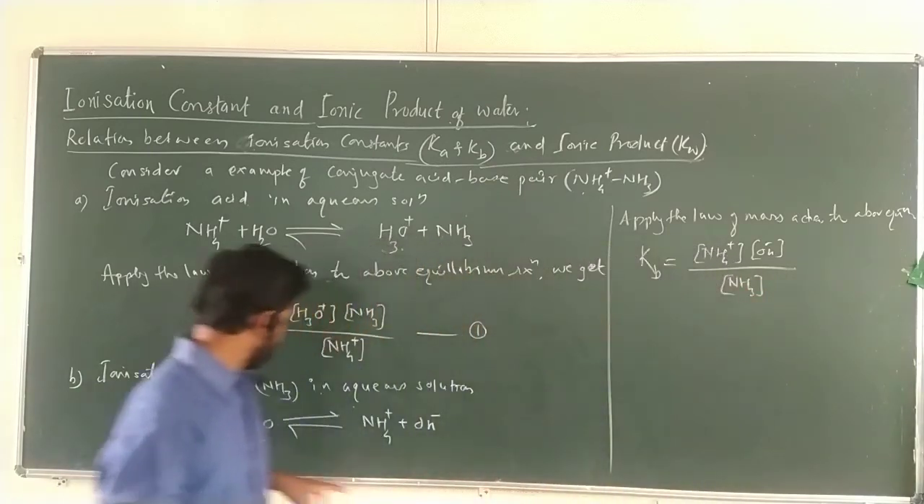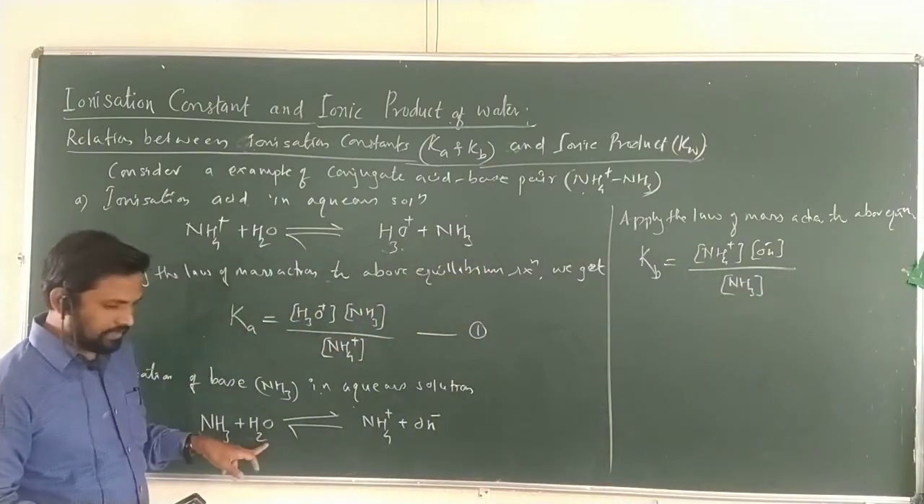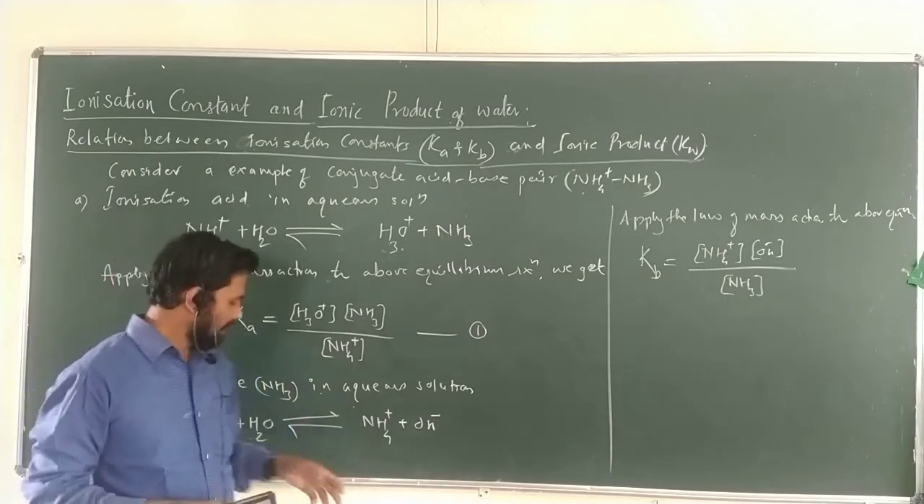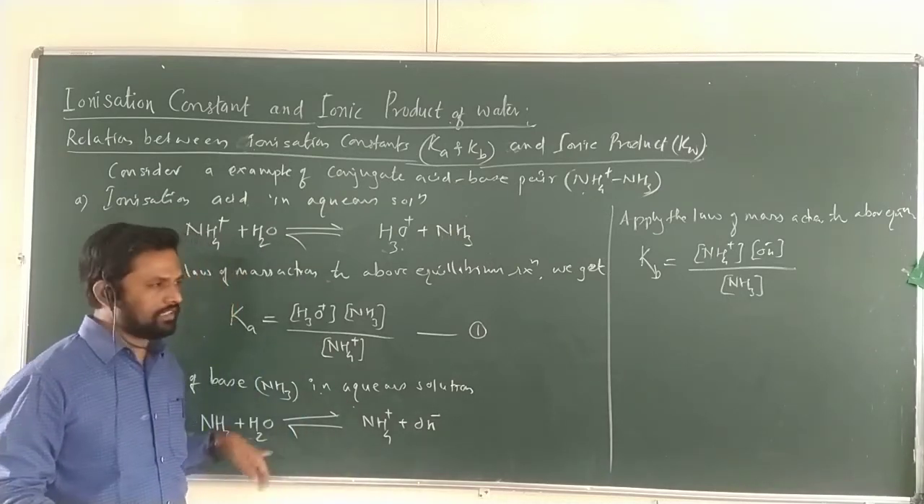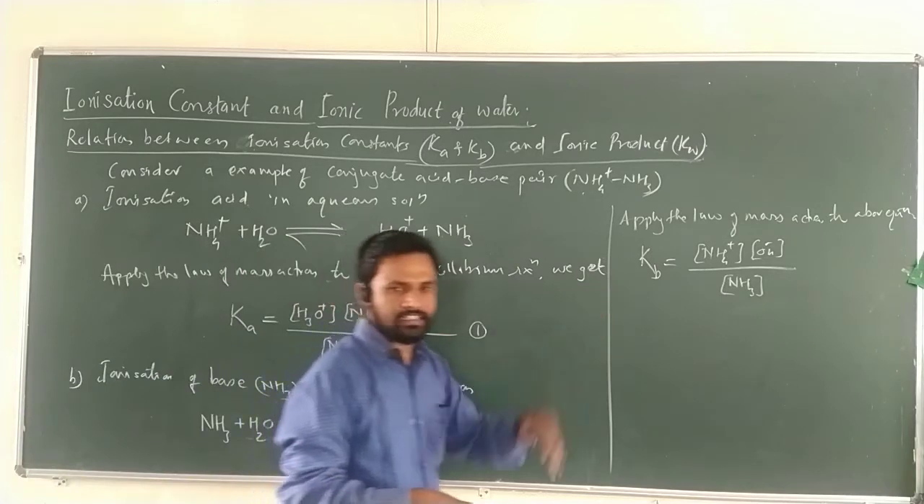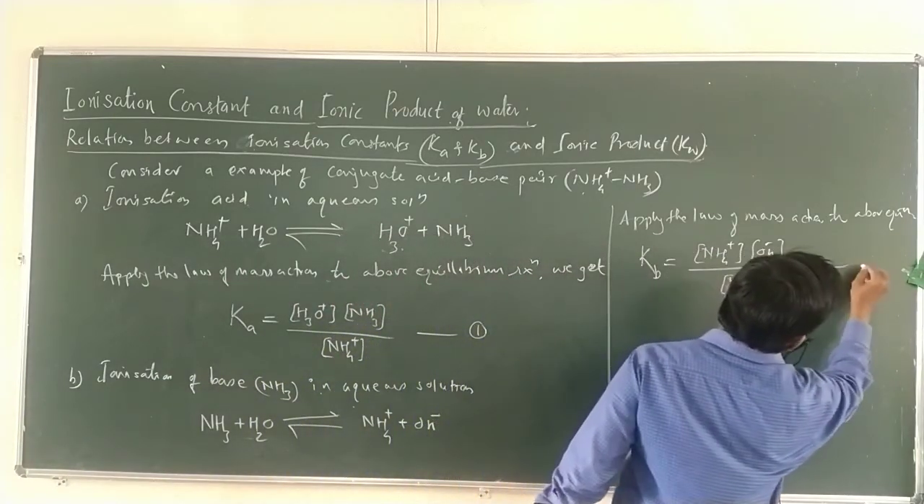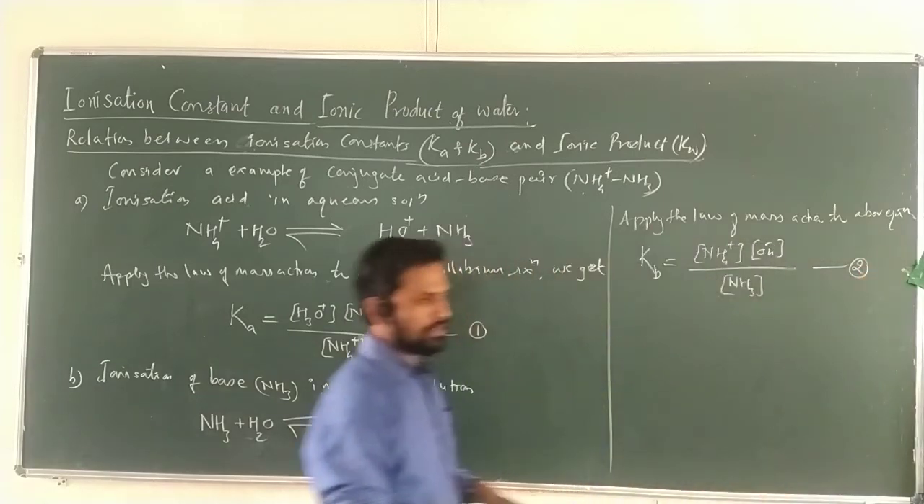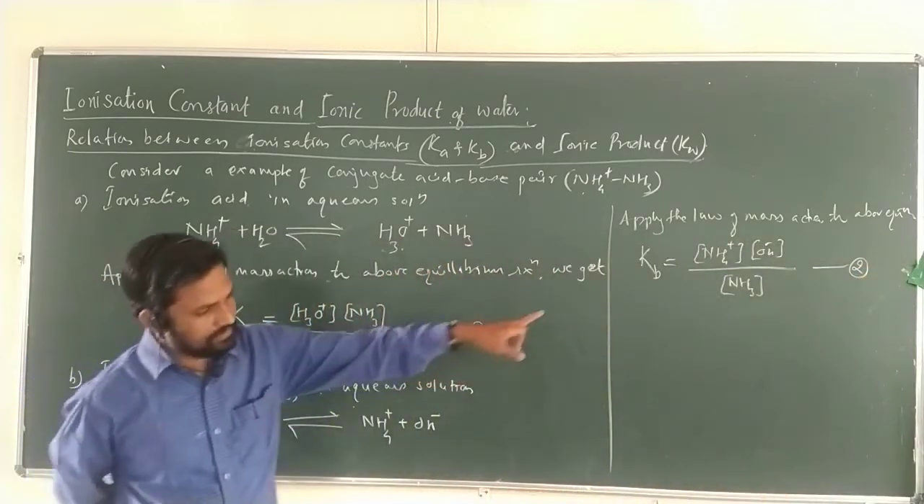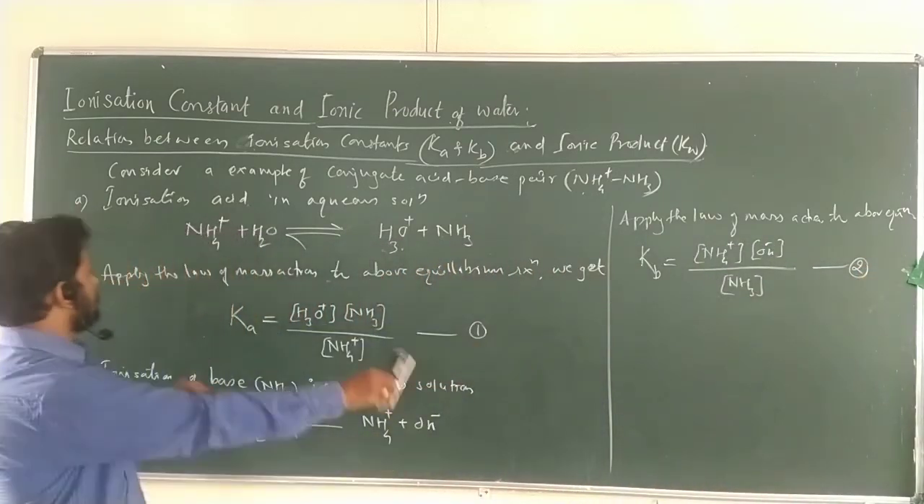Here directly I am taking NH3, not the molar concentration of water. As we know, the molar concentration of water is negligible, so instead of writing the negligible quantity, we write Kb equal to this. Say this as equation number 2. This is equation number 1, that is equation number 2. From these we have to derive.